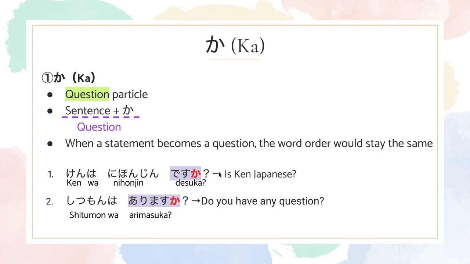So let's look into the second one. 質問はありますか？It means, do you have any questions? So, similar to the first one, if you hide the ka, it'll be 質問はあります. That means, I have a question. However, if you add the ka, ありますか？It transforms into a question sentence.